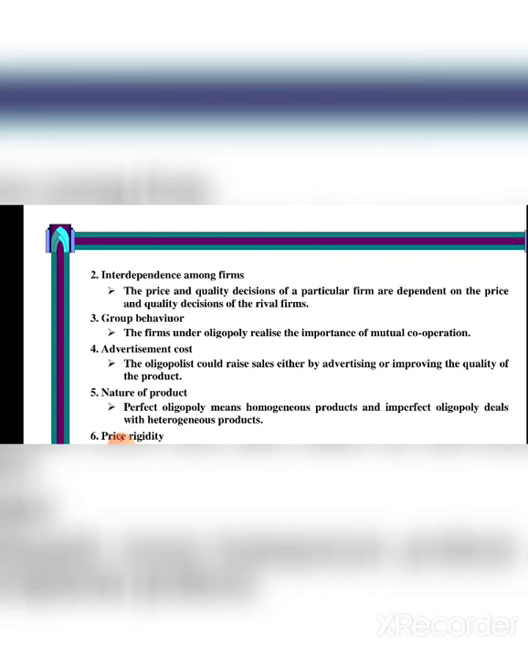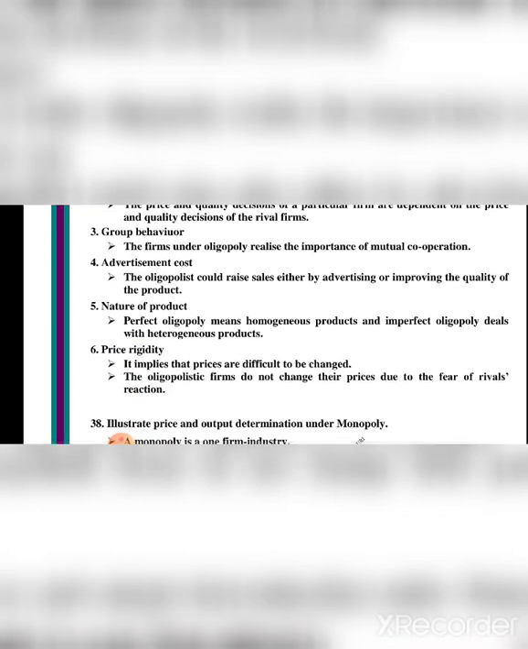Nature of the product. Perfect oligopoly means homogeneous product, and imperfect oligopoly deals with heterogeneous product. Heterogeneous means multiple products. Homogeneous means single product. And price rigidity means the changes in price. Price rigidity is one of the important features of oligopoly. That is, it implies the prices are difficult to be changed.